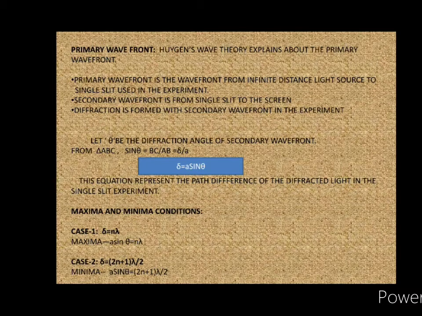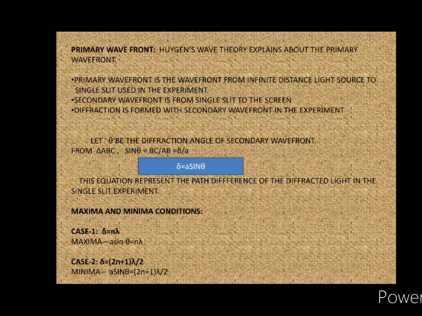Now the primary wavefront. Huygens wave theory explains the primary wavefront. The primary wavefront is the wavefront from the infinite distance light source to the single slit used in the experiment. The secondary wavefront is from the slit to the screen. Diffraction is formed by the secondary wavefront. In the experiment, let theta be the diffraction angle of the secondary wavefront. From triangle ABC, sin theta equals BC by a. From this we can get the path difference: path difference equals a sin theta. This equation represents the path difference of the diffracted light in the single slit experiment.